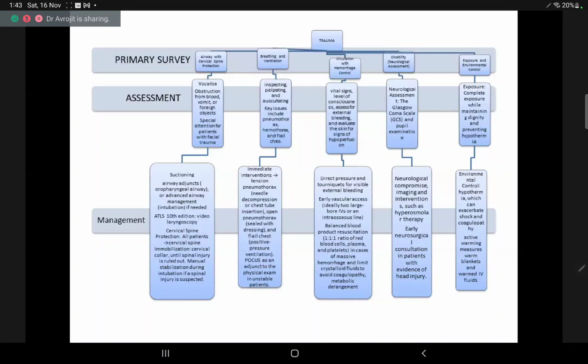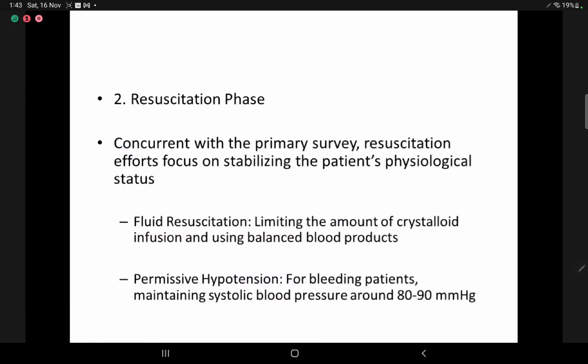In environmental control, we'll try to control hypothermia, which can exacerbate shock and coagulopathy. Active warming measures like warm blankets and warmed IV fluids need to be used. In resuscitation, we'll use fluid resuscitation, limit the amount of crystalloid infusion, and look at permissive hypotension for bleeding patients, maintaining systolic blood pressure around 80 to 90 millimeters of mercury.